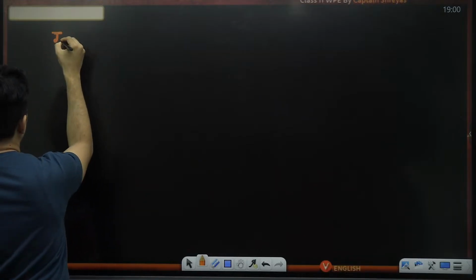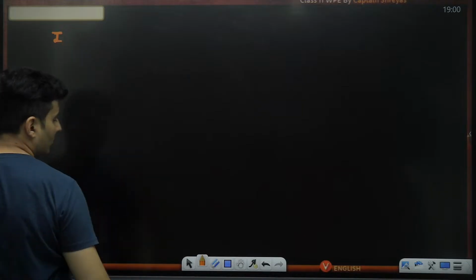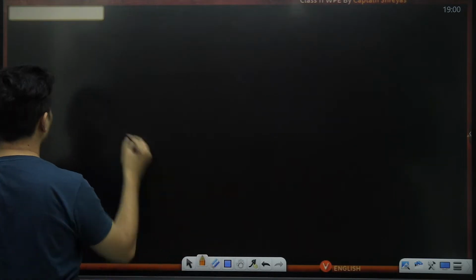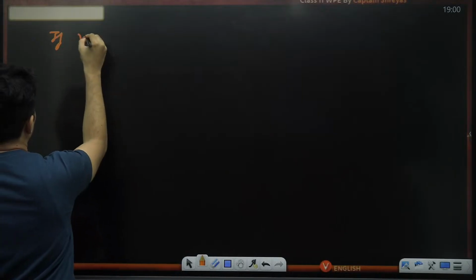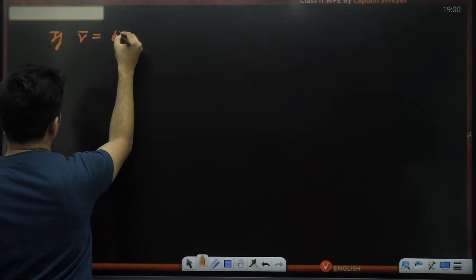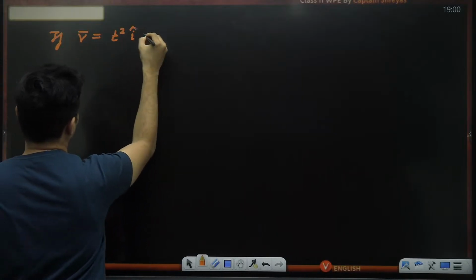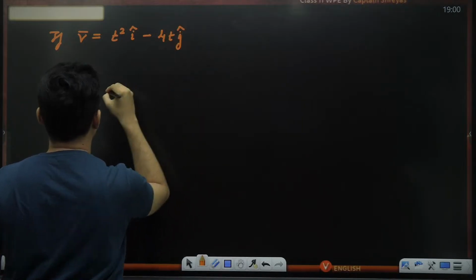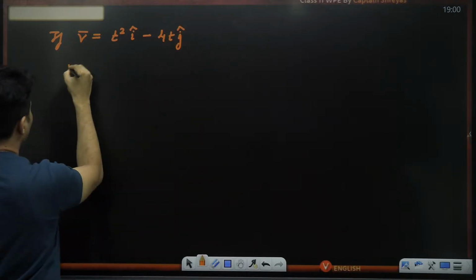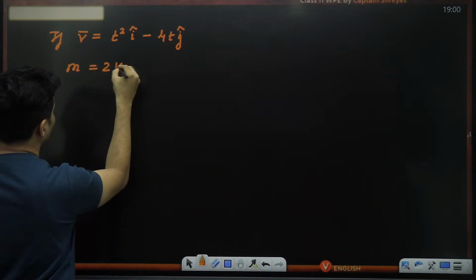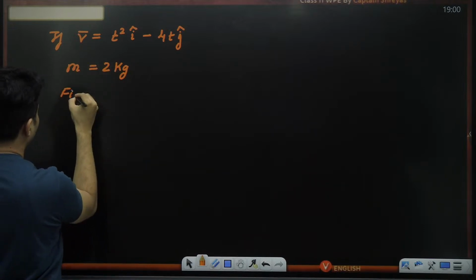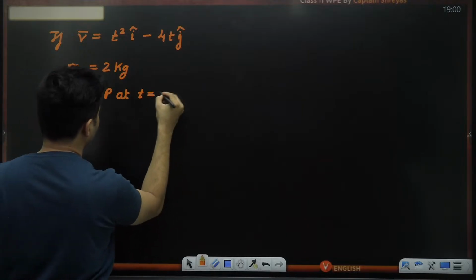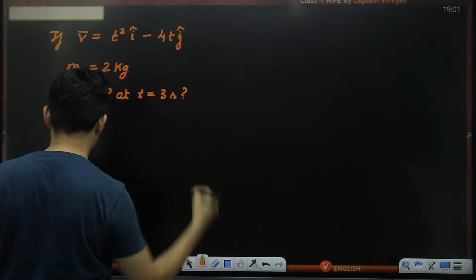If velocity is t square i cap minus 4t j cap, mass is equal to 2 kg, find the power at t equal to 3 seconds.